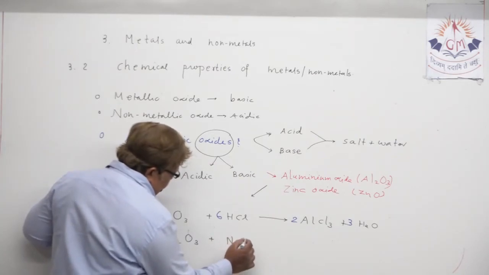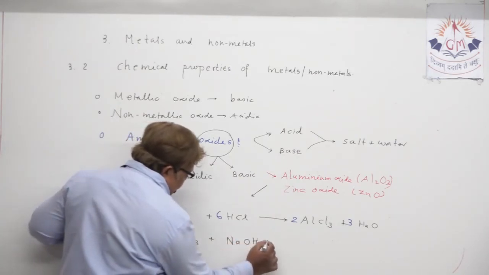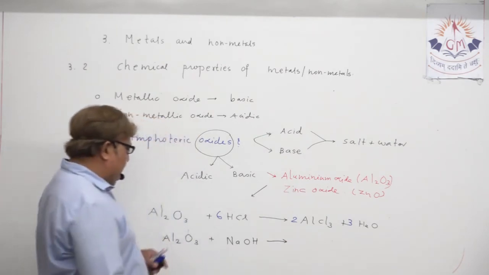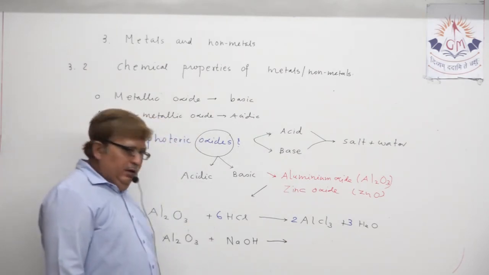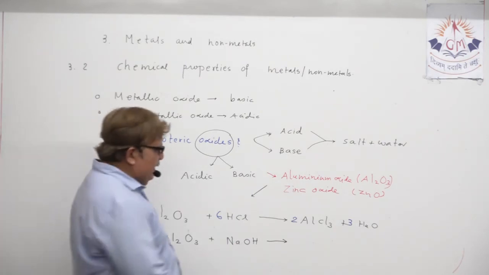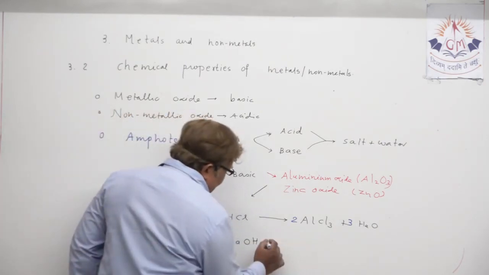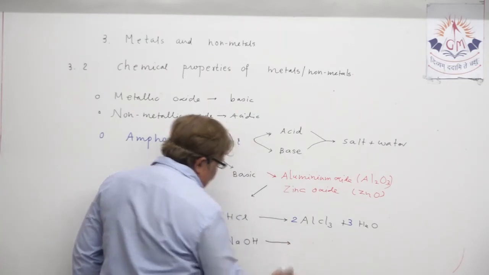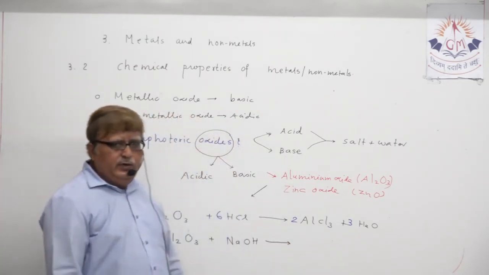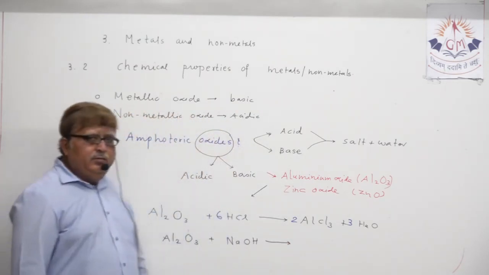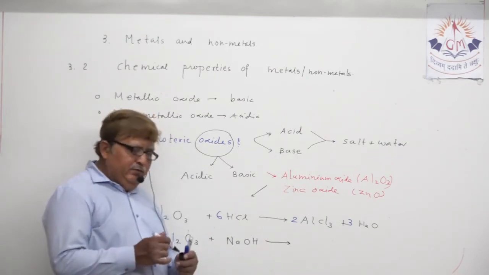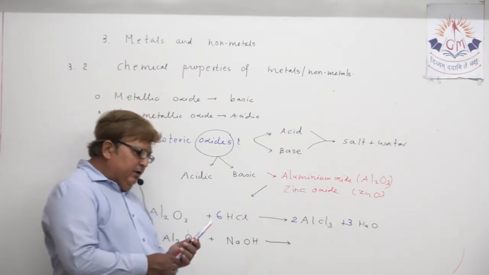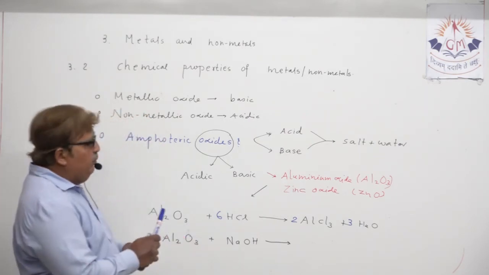Obviously, the reaction of aluminium oxide with base. Actually, this reaction was there in all textbooks when we had the topic, extraction of aluminium from aluminium oxide. At that time sodium hydroxide was used for extracting aluminium metal, but it's not a part of your study.